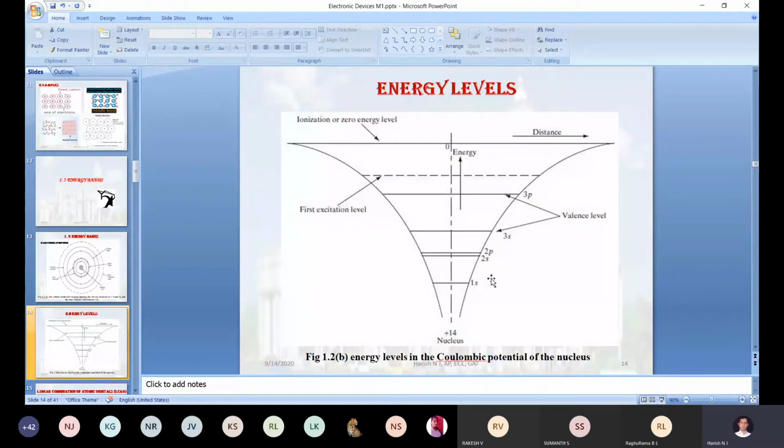For 1s2, what is the maximum electron accommodation in this subshell? 2 electrons, and 2 are filled in this orbital. Then 2s2: the maximum accommodation is 2, and 2 electrons are filled. The same way for the p subshell, the maximum is 6.